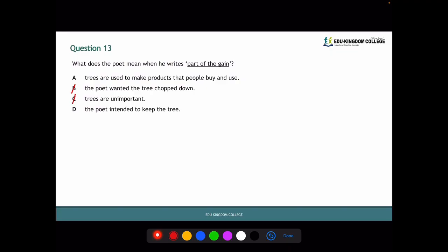Remember, we just talked about how the feelings conveyed were sadness, loss, so you wouldn't want the tree chopped down. C, trees are unimportant. That's not true. We use them for a lot of things, so we must have A or D. And we know that it's not D, the poet intended to keep the tree. This isn't indicated. It's not that the poet wanted to keep the tree for use. It's more like they're just sad that the tree has to be cut down, so it must be A. Trees are used to make products that people buy and use, and we know that, for example, paper, money, etc.